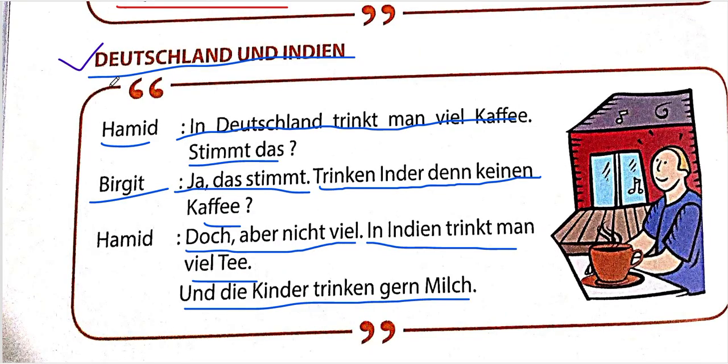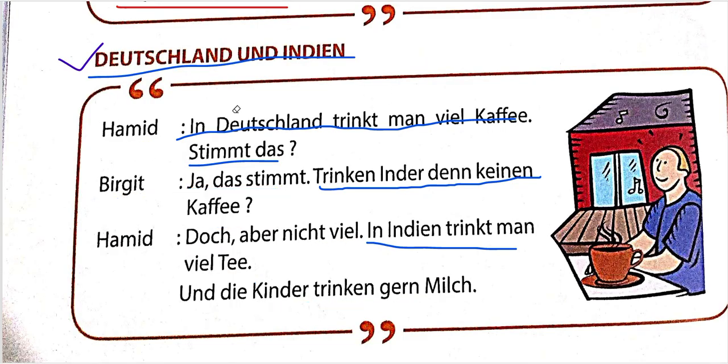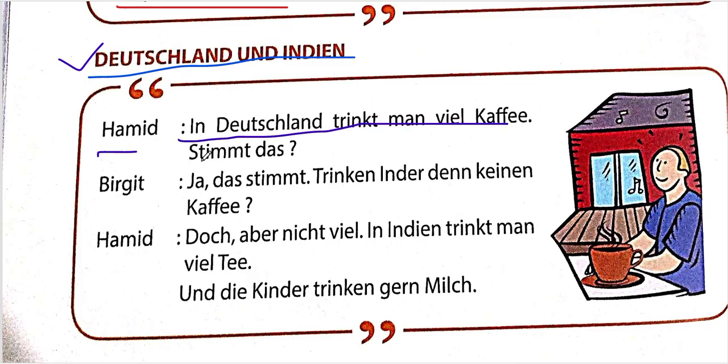Okay, next we have Deutschland und Indien. That means Germany and India. Hamid and Birgit are the two characters talking over here. Hamid says, in Deutschland trinkt man viel Kaffee. Stimmt das? In Germany, a person drinks a lot of coffee. Stimmt comes from stimmen, that means to agree. So, do you agree with that? He's basically asking. Birgit, who is from Germany, says, ja, das stimmt. Yes, I agree. Trinken in Indien denn keinen Kaffee? That means, I guess they wanted to say Indian over here. So in India, do they then not drink coffee?